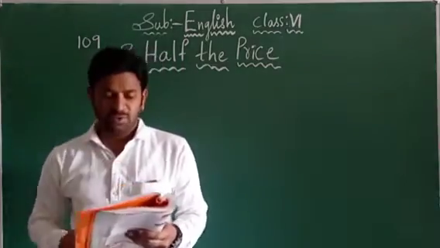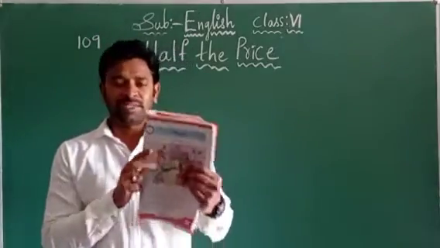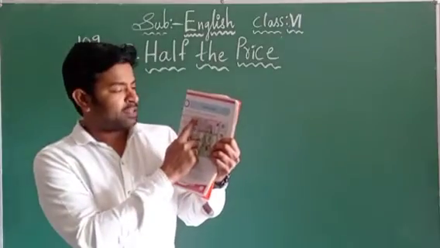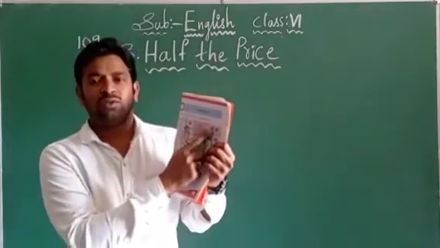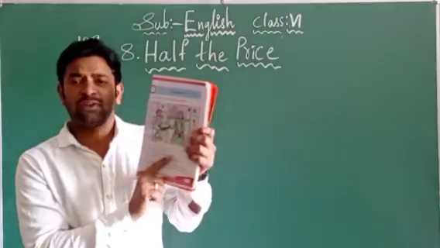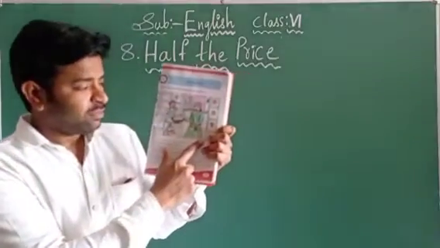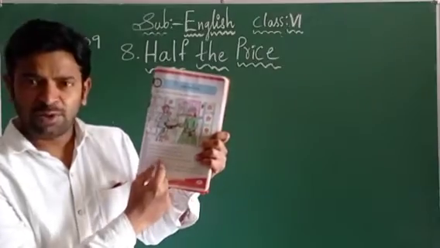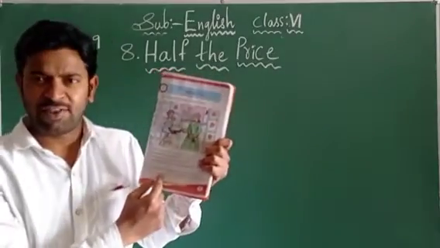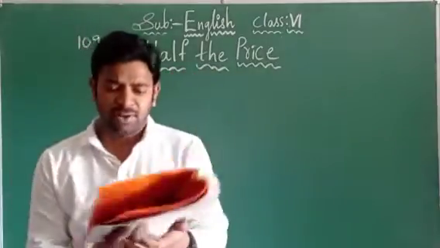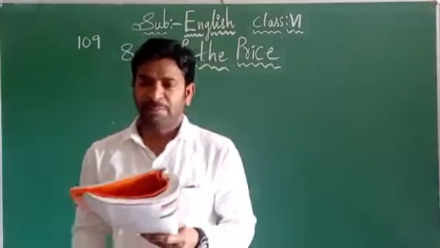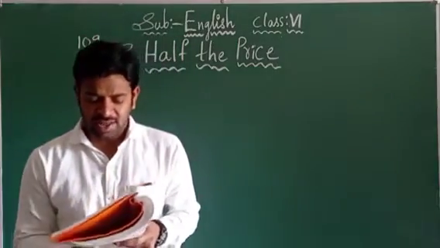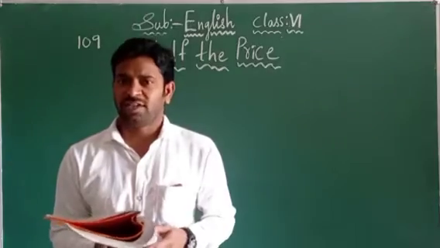Here one picture is given. What is the picture given here? Look at the picture and discuss the questions that follow. Everybody should look into the picture. One picture is there, and below the picture a few questions are given. Now everybody might have understood, I think. What does the picture consist of? Let us see. One by one we will refer to each and every question.